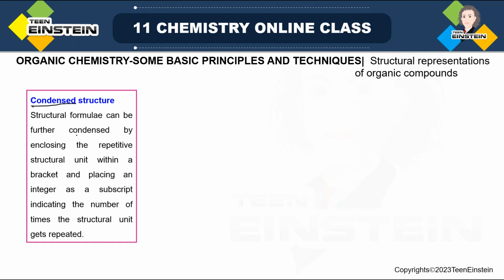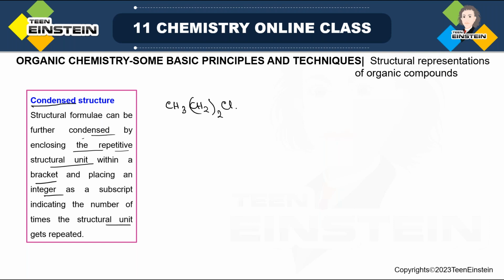So what we will do, structural formula can be further condensed by enclosing the repetitive structural unit. So suppose there are 2 CH2 groups, one by one. We can write it as CH2 whole 2. So the repetitive structural unit we can put in brackets and place an integer as a subscript, which will indicate the number of times that particular structural unit is repeated. So now the same examples I will write. Remember 1-chloropropane.